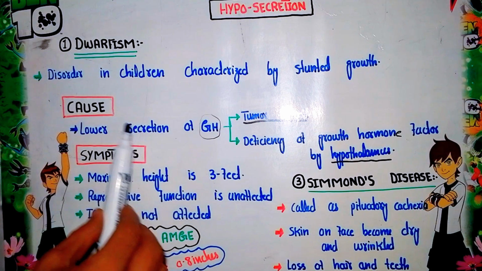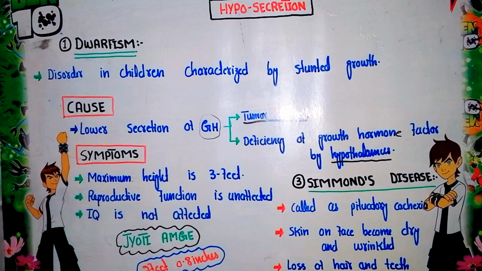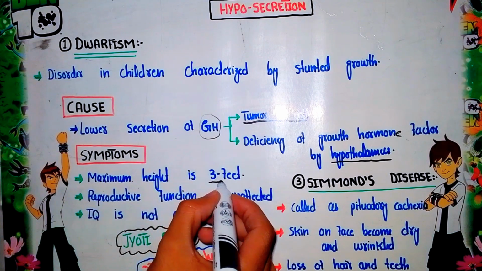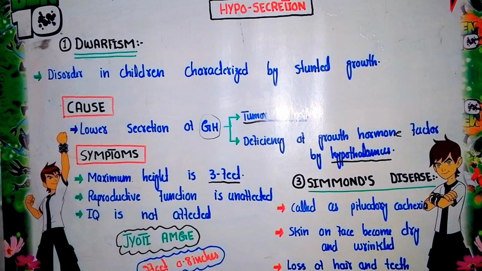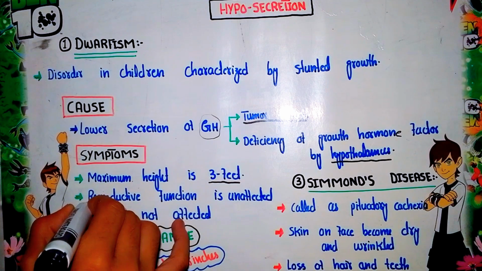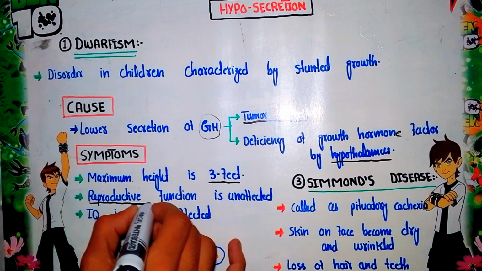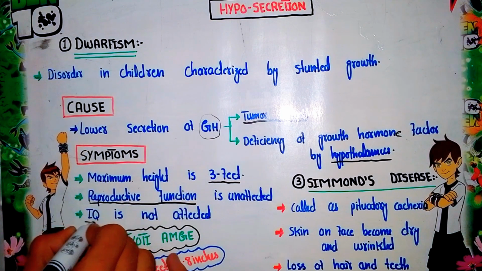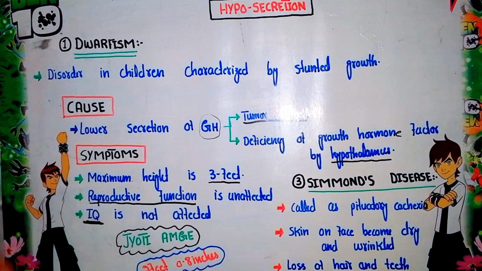So here are some of the symptoms of dwarfism. The maximum height of the individual may reach up to 3 feet. The second symptom is that reproductive function is unaffected. In a person with dwarfism, the reproductive system remains unaffected. The third one is the IQ level. The IQ of an individual with dwarfism will be the same as that of normal persons.